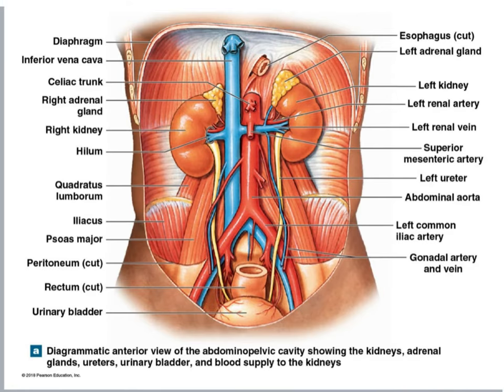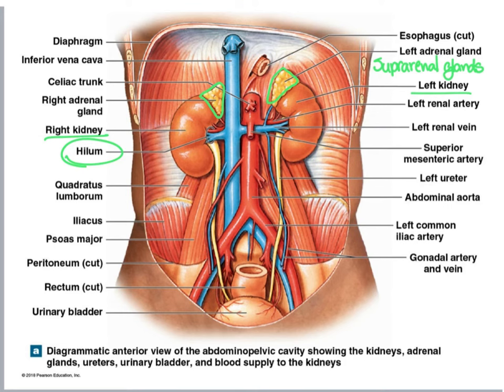In this diagram, we have the anterior view of the abdominal pelvic cavity, and we can see once again that our right kidney is a little lower than our left kidney. And located right above our kidneys, we find the adrenal glands. These glands are also known as suprarenal glands because they are located right above our kidneys. They are endocrine glands that produce several hormones, including adrenaline and cortisol.